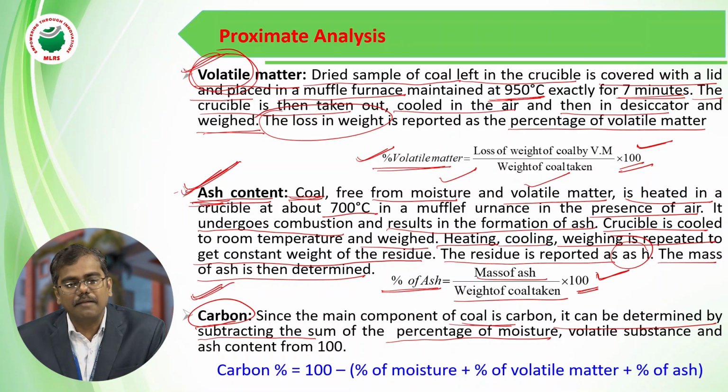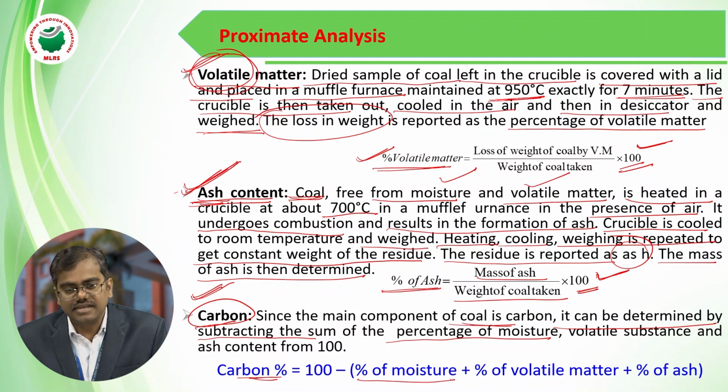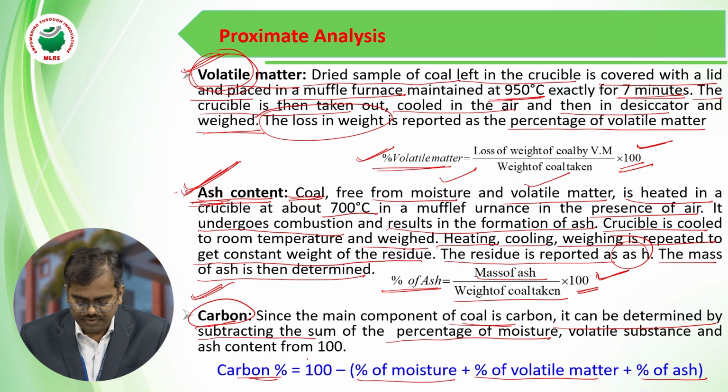The percentage of carbon we can easily calculate by the following formula. You have to add the percentage of moisture, percentage of volatile matter, and percentage of ash. After that, you subtract this sum from 100, and you will get the percentage of carbon.